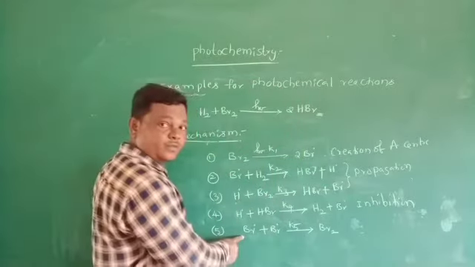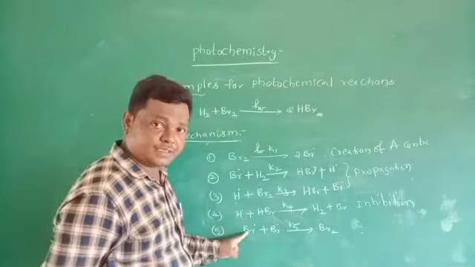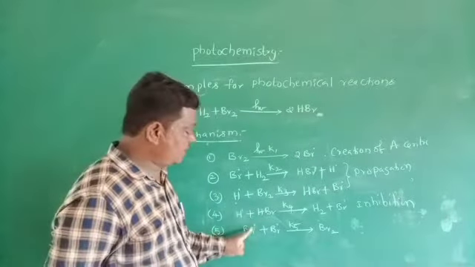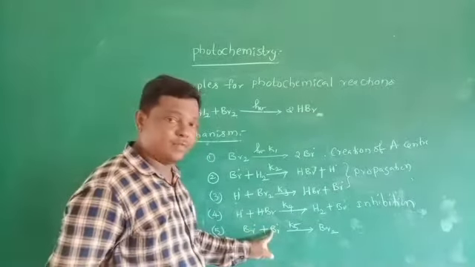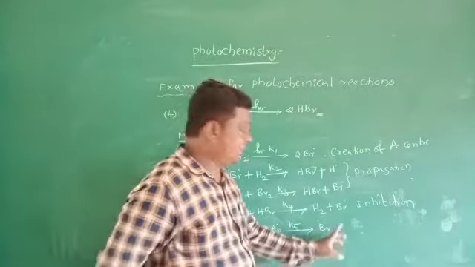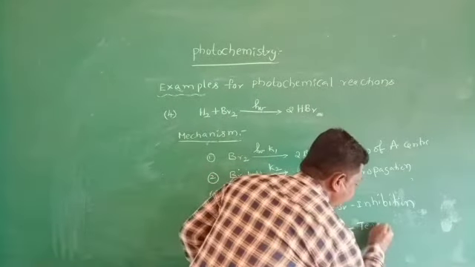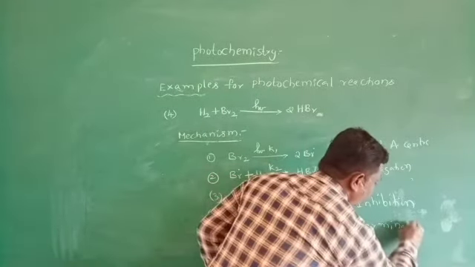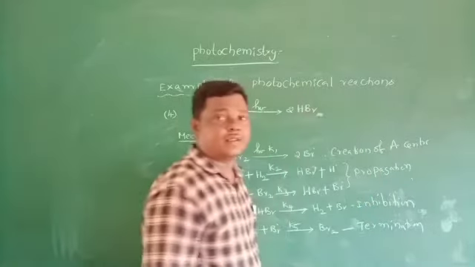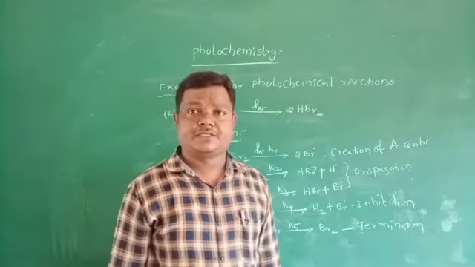And the fourth and last step is disappearance of active centers. A bromine radical interacts with another bromine radical with rate constant K5. We are getting a bromine molecule. This step is called termination. So these are the best examples for photochemical reactions.